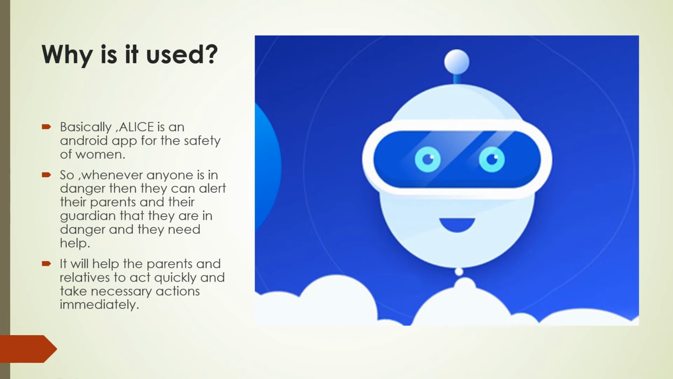Now, why is it used? It's basically used for the safety of women. If this app comes into real implementation, it will help the parents, guardians and relatives to act quickly. Whenever you are in danger, you will simply press the power button twice and send an alert SMS. They'll come to know that you are in danger and they'll act immediately.